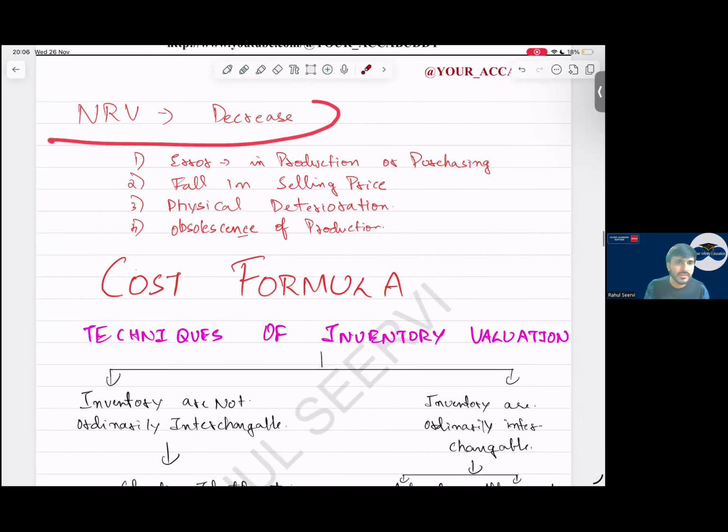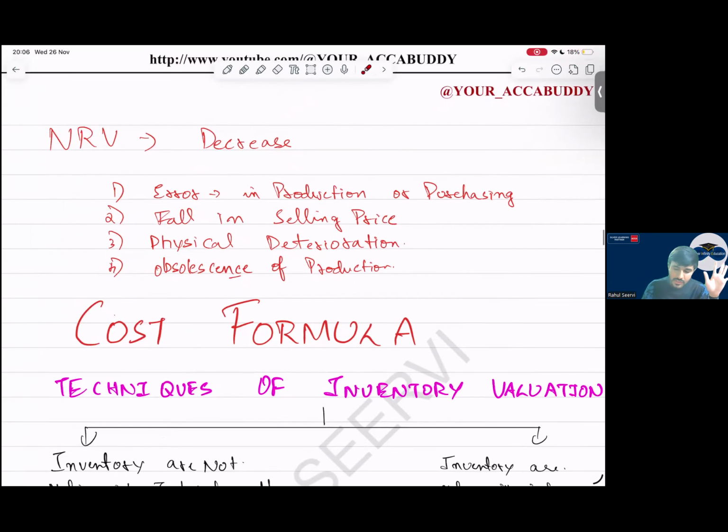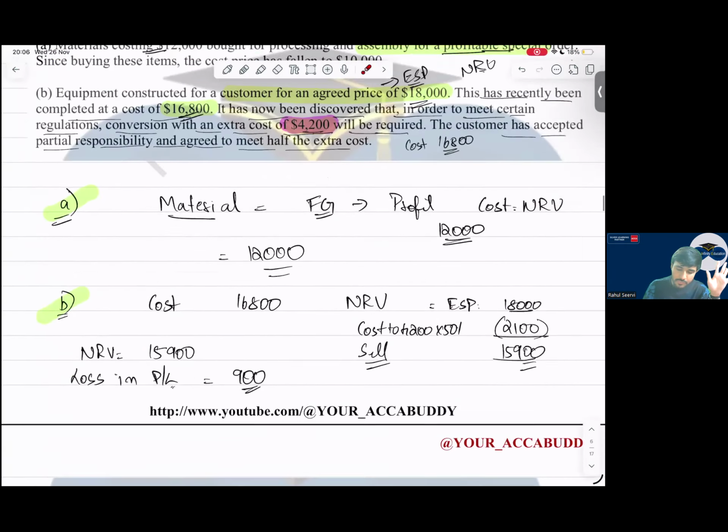Why will NRV decrease? There are a lot of reasons. Yes or no? Fall in selling price, physical deterioration, obsolescence of the production process, then sir, obsolescence in the inventory, etc. NRV will decrease. So with this, we have done with the definition, recognition, measurement. Measurement, we initially recorded cost, sir. Then subsequently we recorded cost or NRV, whichever is lower.